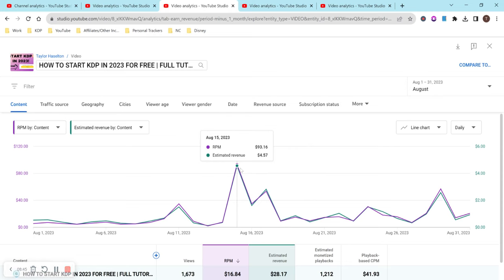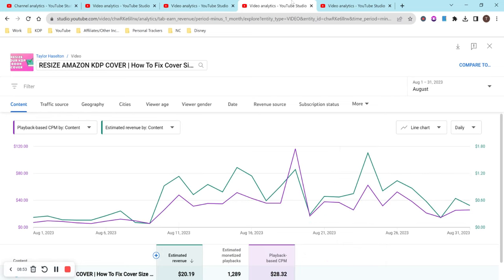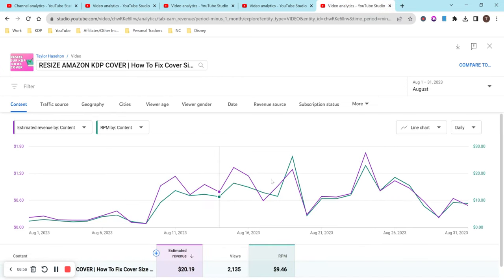Now, this is the RPM. My RPM was $93.16. Like, what? Like, how? Like, I have no idea. These videos have been published for a while now. And nothing drastically changed. Like I said, this is the RPM for this video. Highest was, let's see what the highest RPM was. Probably right here, $26.16. But I made $128 that day. Like, still, that's a really high RPM, especially for my channel.